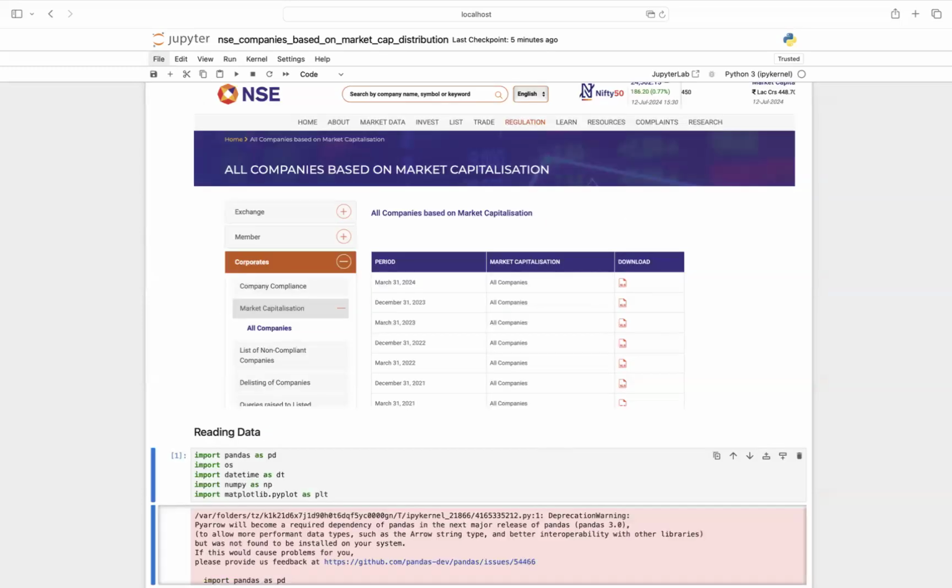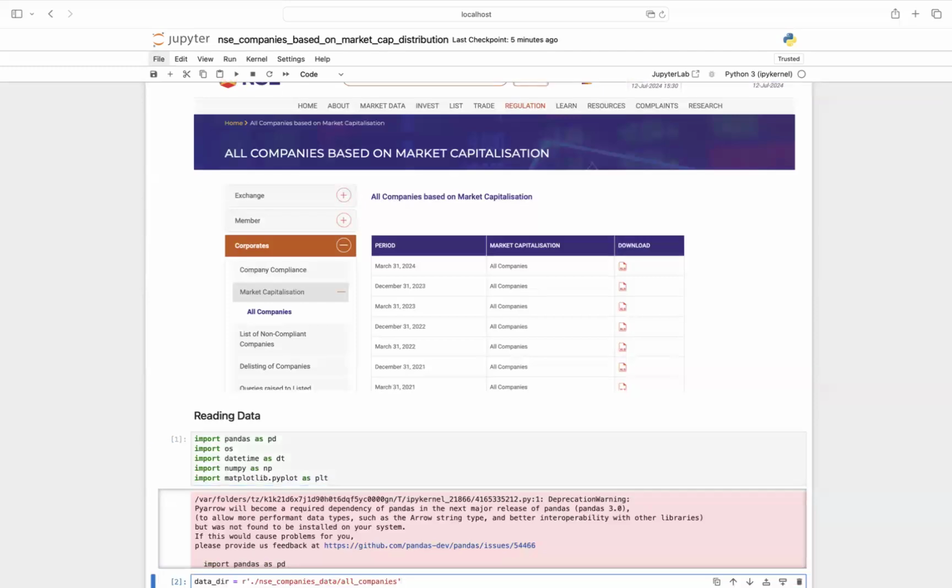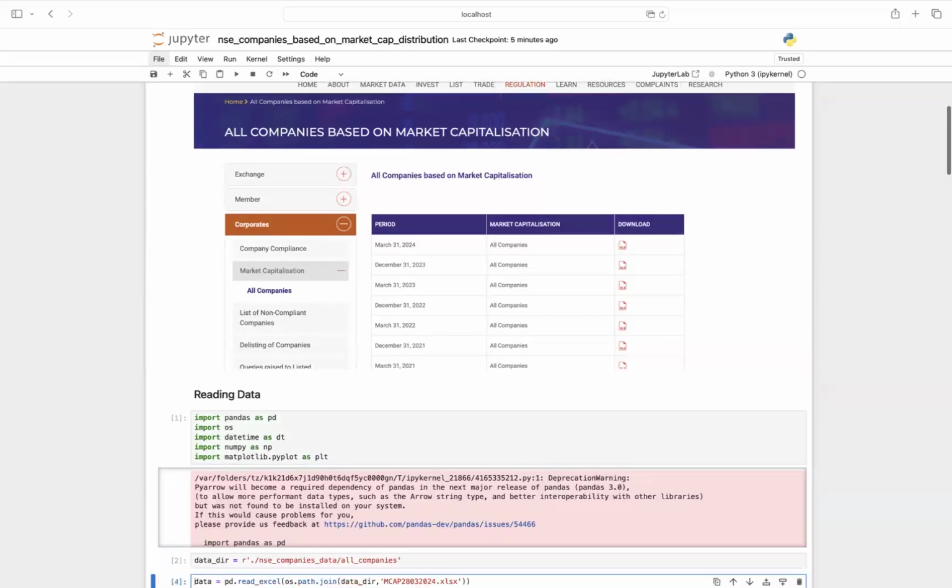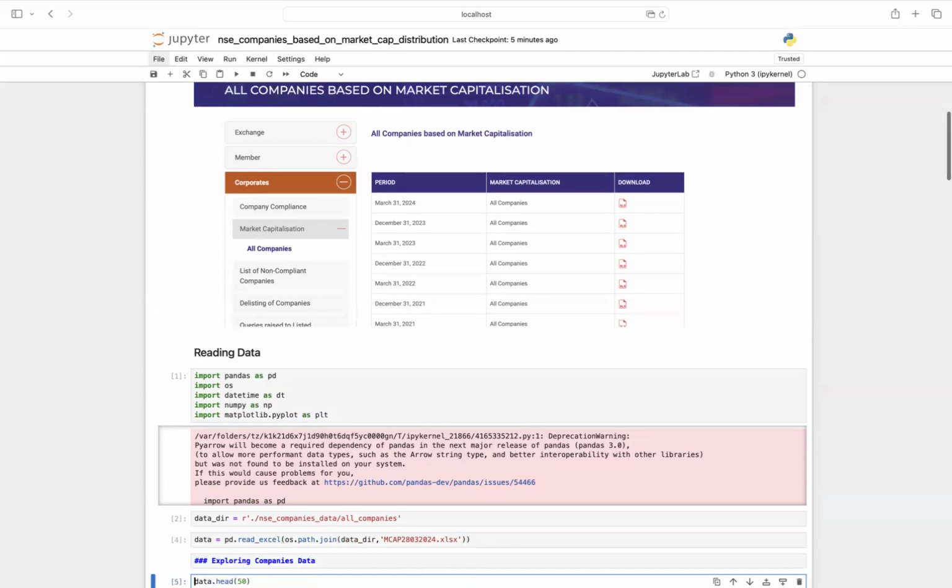For the first step, I have imported some of the Python libraries, which I'll be using to read this data and analyze further. The first file, when I download it, is named AmpCap 28032024.